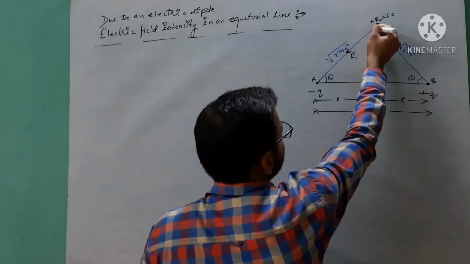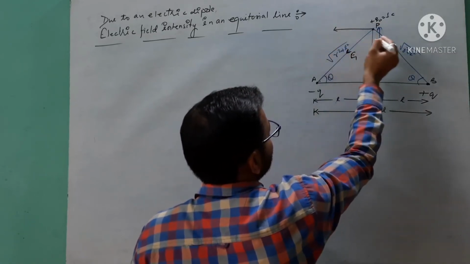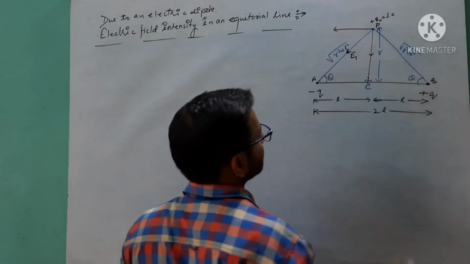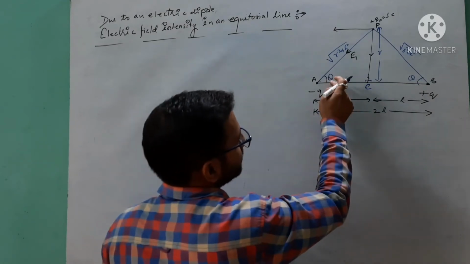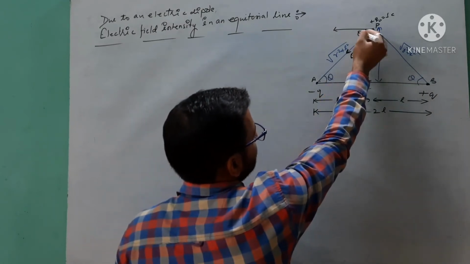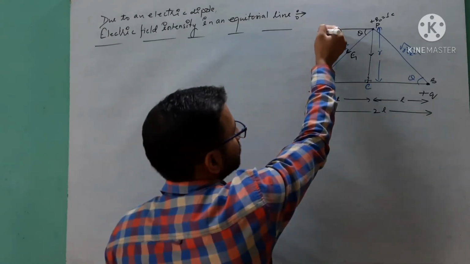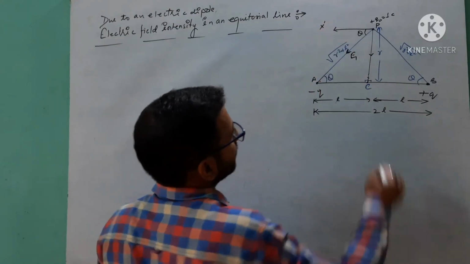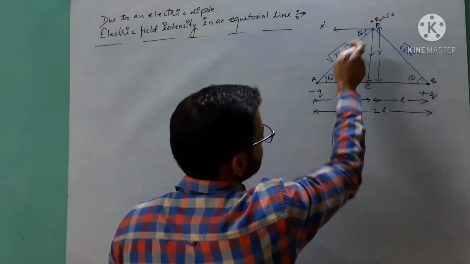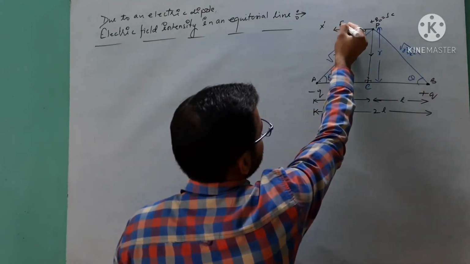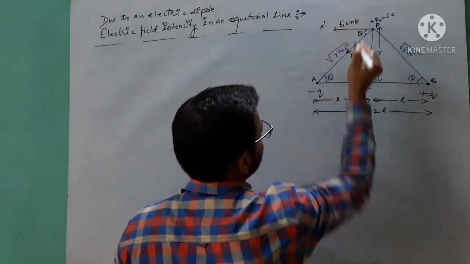Here think about it, two components. One of this and other is this, because this is our theta angle, so by geometry this will also be theta. The line along Px dash will represent the horizontal component of E1, which is E1 sin theta.